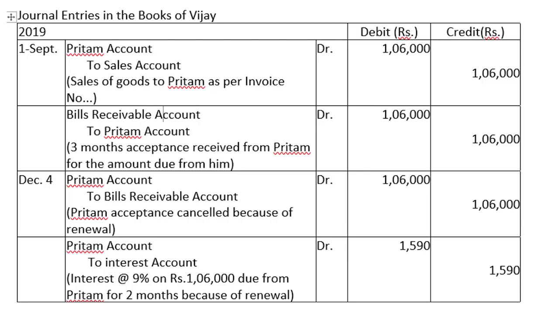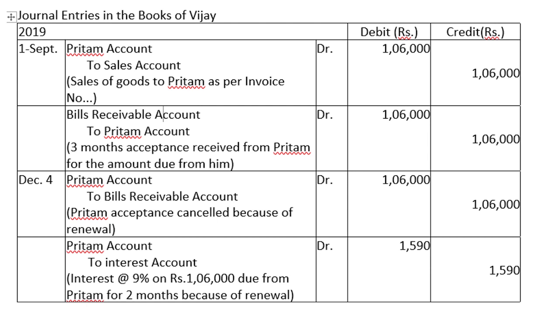So let us see the entries in the books of Vijay. The first entry is for selling the goods to Preetham on sales. So Preetham account debtor to sales account 1,06,000. Once he has sold the goods, he has drawn a bill on Preetham and Preetham has accepted the bill. So bills receivable account debtor to Preetham's account rupees 1,06,000 being 3 months acceptance received from Preetham for the amount due from him.